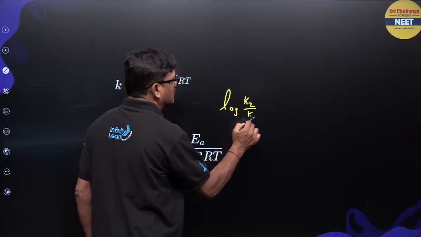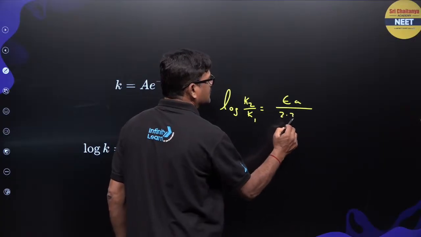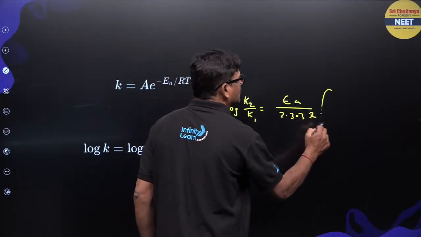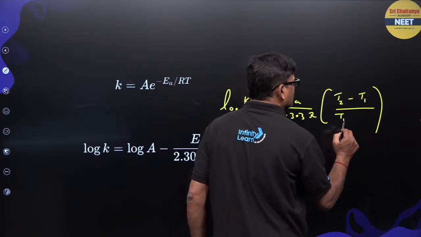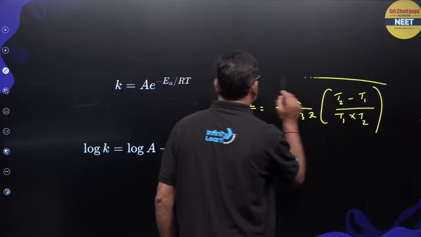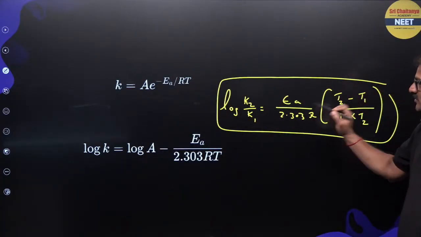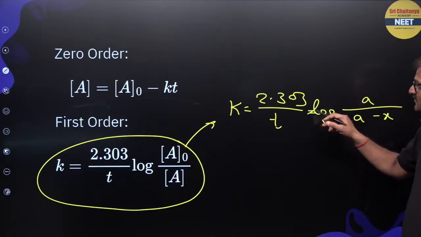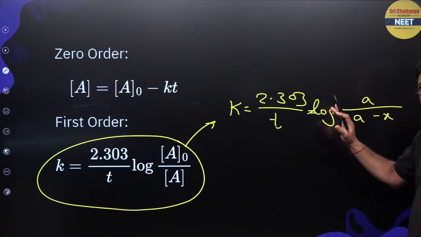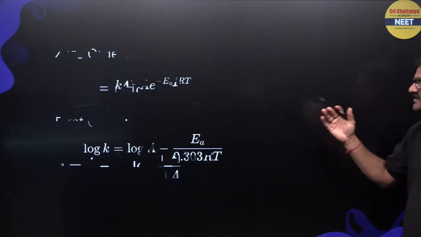And you can also say log k2 upon k1 is equal to Ea by 2.303 R into T2 minus T1 upon T1 T2. This is another equation. So these are the formulas from which you are going to get direct numericals. You won't have numericals other than these formulas.